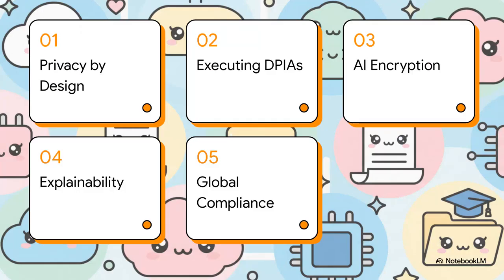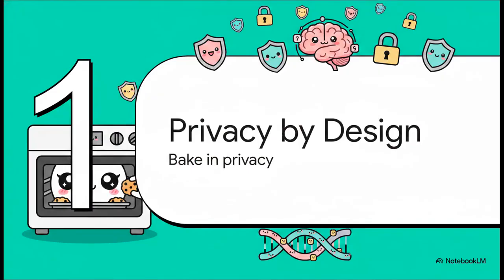Okay, let's dive into this. To secure these incredible AI systems, we're going to rely on what we can call the 5 pillars of protection from the ISO standard. That's privacy by design, executing DPIAs, AI encryption, algorithmic explainability, and finally, global compliance. These are going to serve as our roadmap today. Let's transition right into our very first pillar, privacy by design.